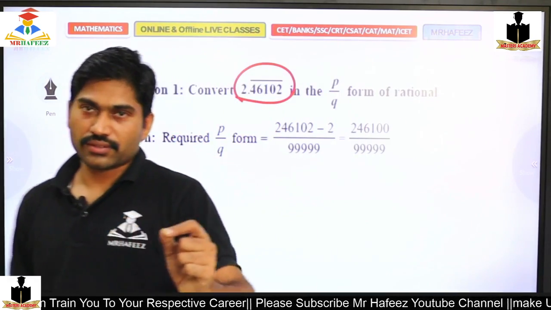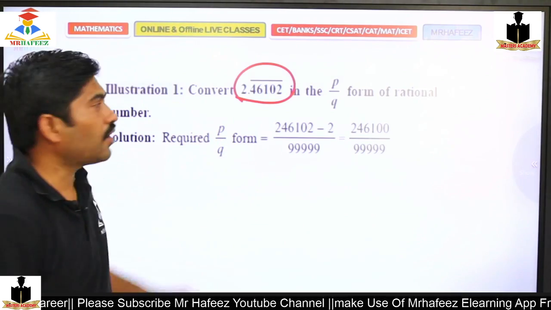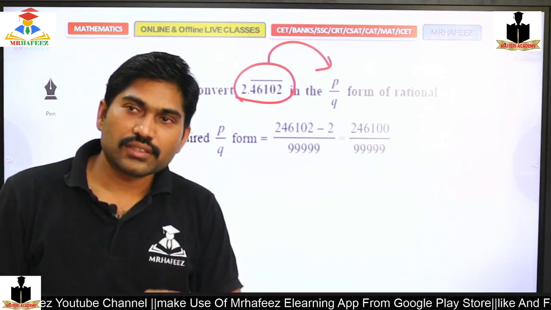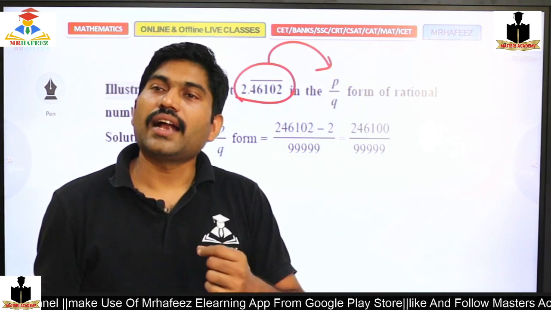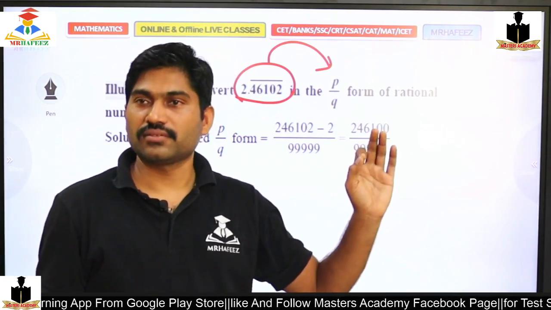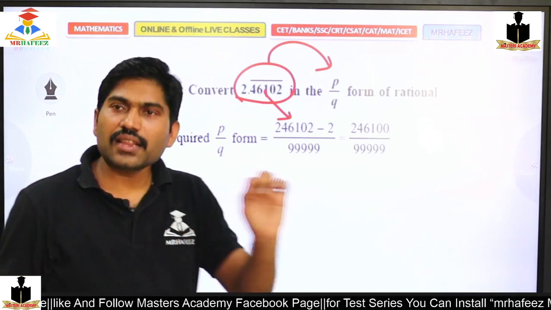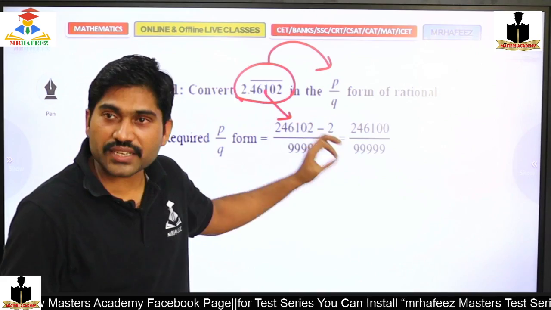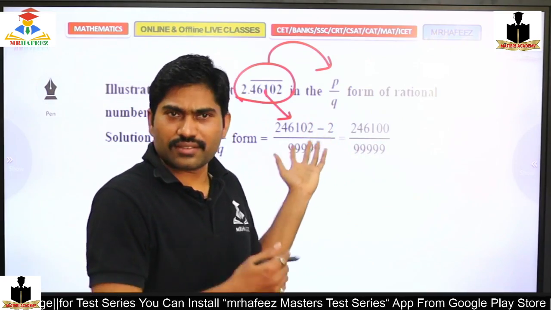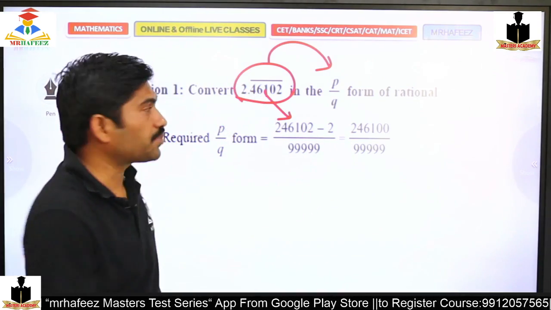2.46102 with a bar over 46102. How can I convert this? I should write all the digits, without considering the decimal point or the bar. Later, other than the bar, I should write and subtract. I should subtract if a bar is there. If a bar is not there, this procedure is not even required. So other than the bar I should subtract, that is 2.